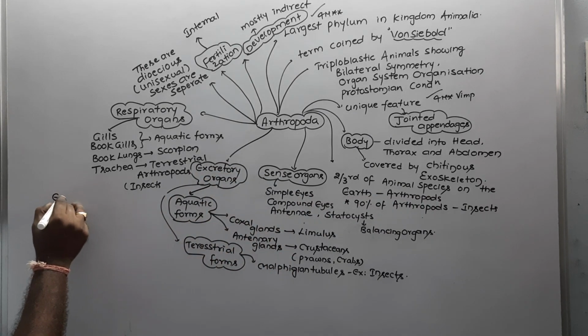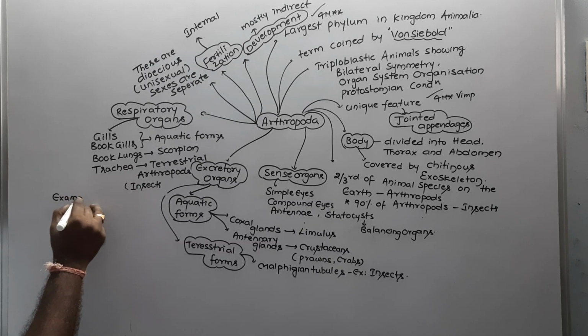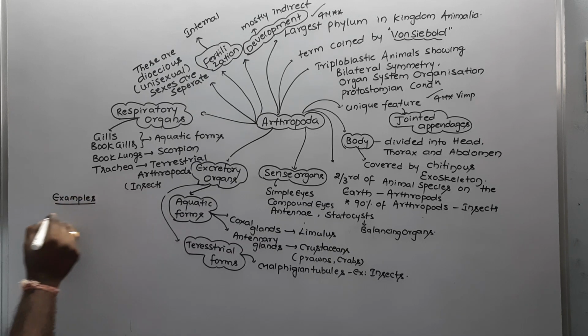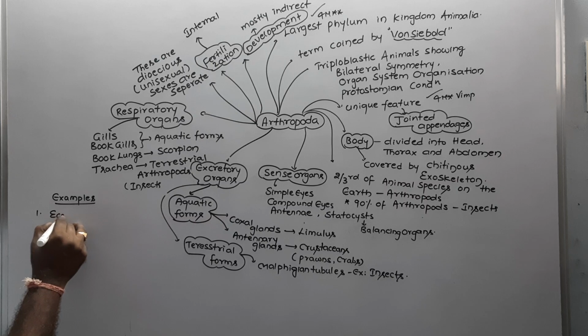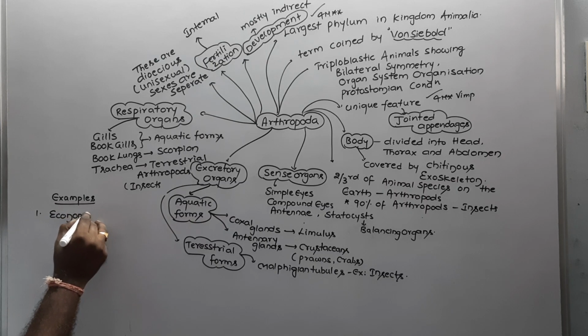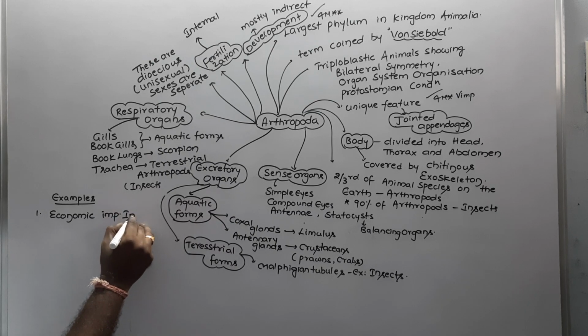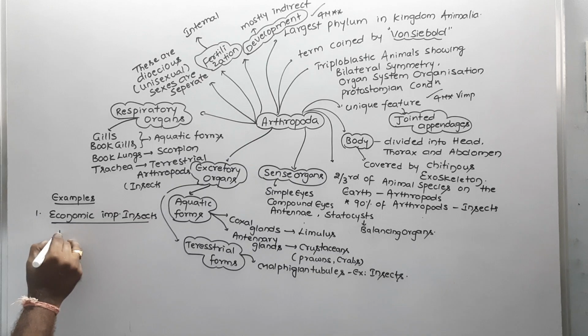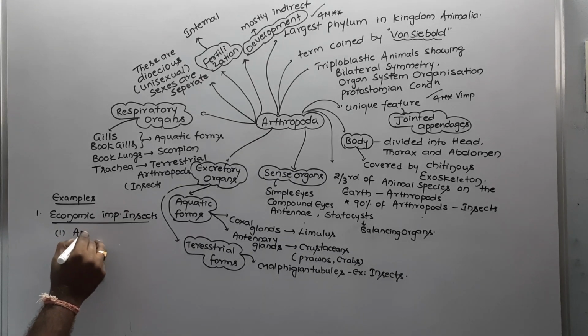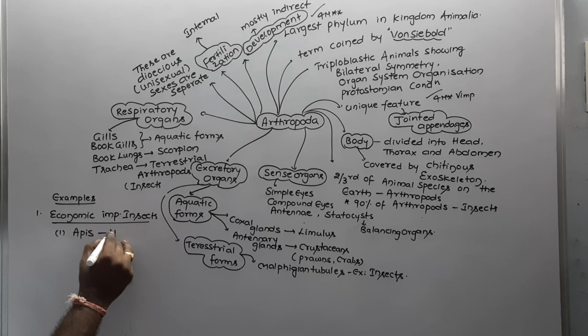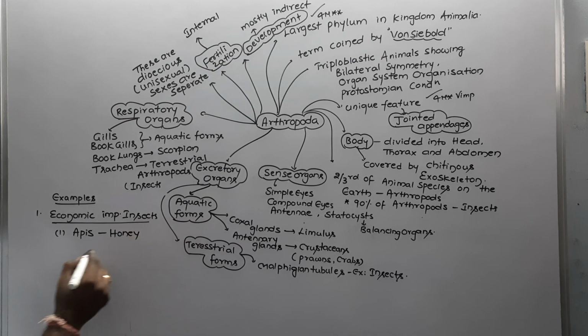Examples. If we go for the most familiar examples, take economically important insects. What are the economically important insects that we have? One, Apis dorsata. Apis is called the honeybee, which produces honey.